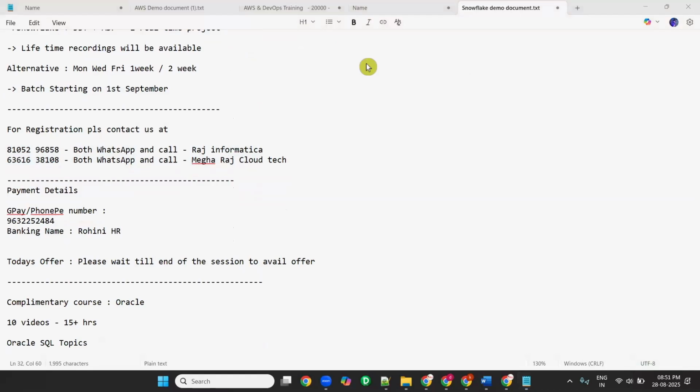So myself, this is Karthik. I am from the Raj team and I am the team lead here. From my team, Anil, Sudha, Divyaraj, Vedita, Venu, and Prajakta. These people are from my team. We all will be available on these numbers. Whoever is available at a particular time will attend your call and help you with the registration process also. So no need to worry about that.